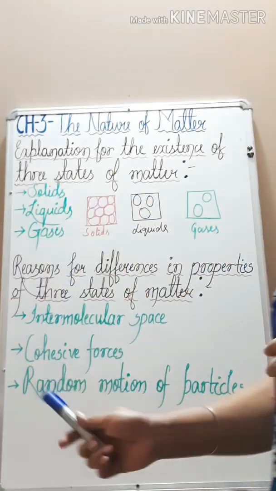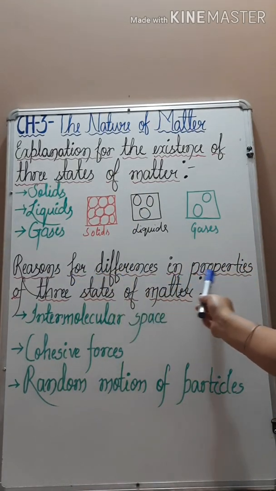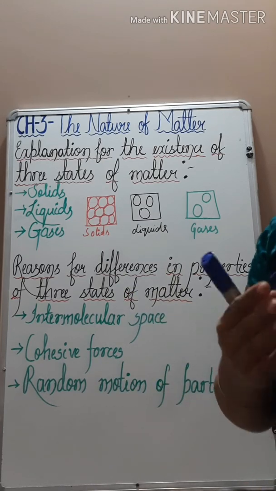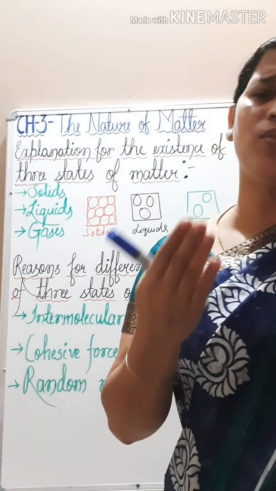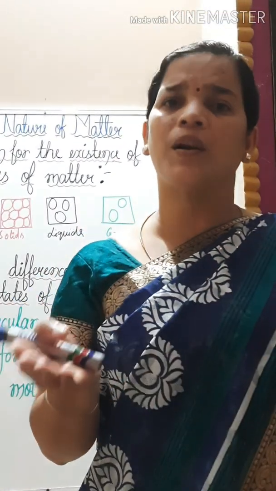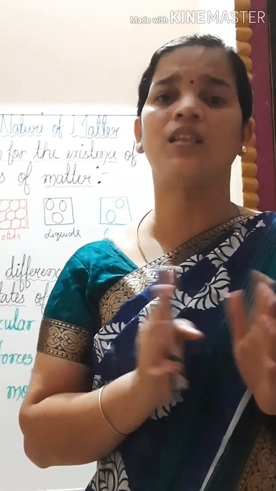Clear? Now next, let us learn about the reasons for the differences in properties of three states of matter. You know that solids are totally different from liquids, and liquids are different from gases. What is the reason for this?